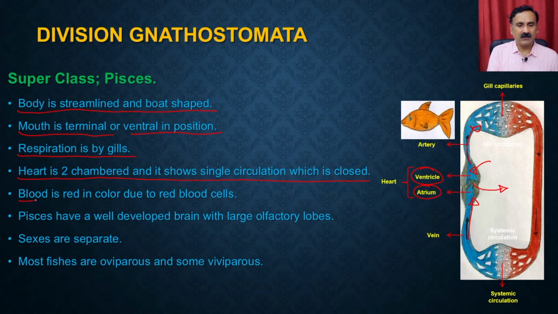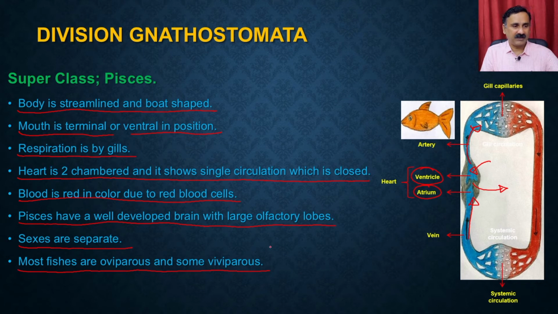The blood is red in color due to the red blood cells. The fishes have a well developed brain with large olfactory lobes. The sexes are separate, and most fishes are oviparous and some are viviparous.